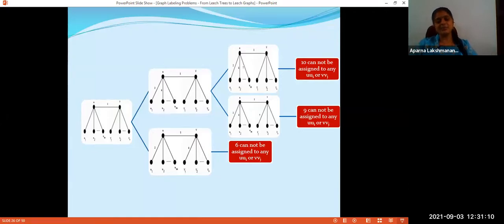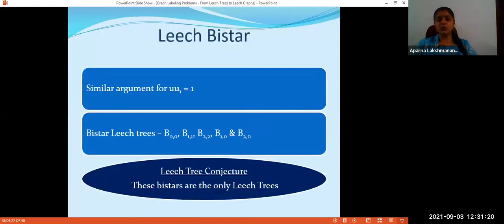We need some extra work, but this is a picture of one case. That is the case where the edge uv is assigned the value 1. The case where uui is assigned the value 1 can also be eliminated case by case. And what we have proved is that the only bistar Leech trees are B00, B11, B22, B10, and B20.